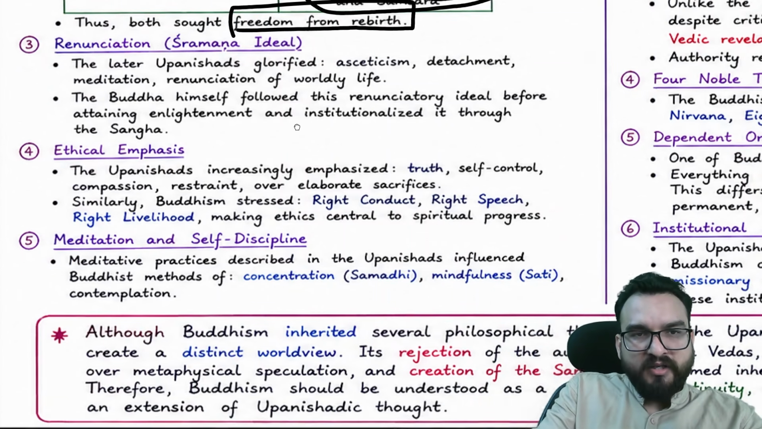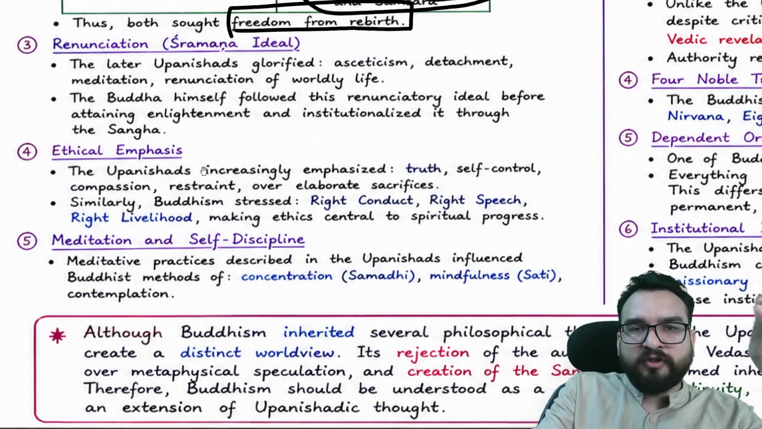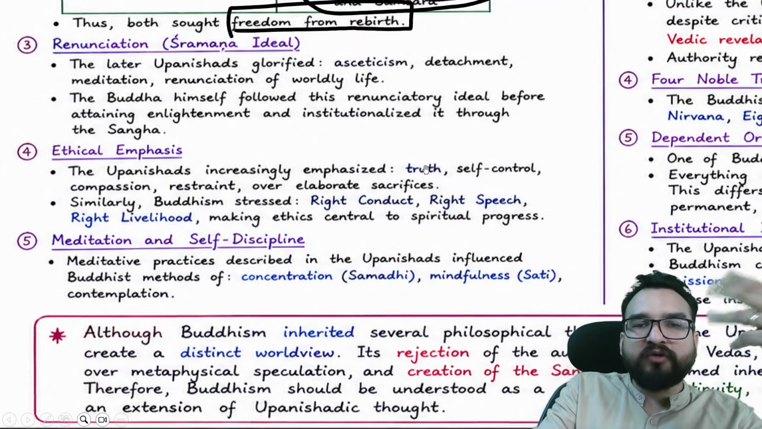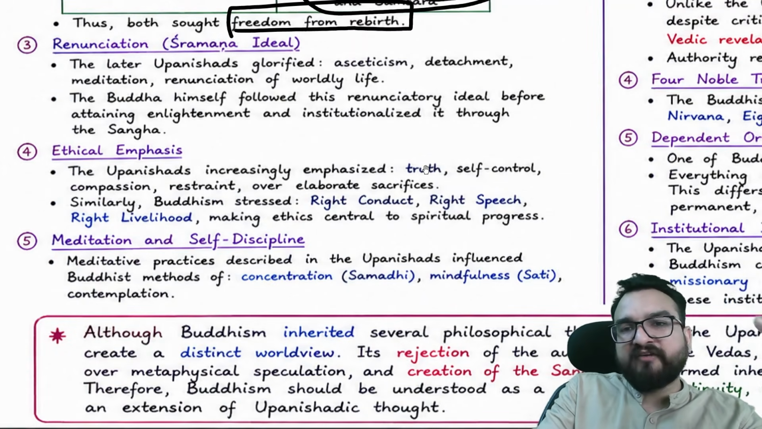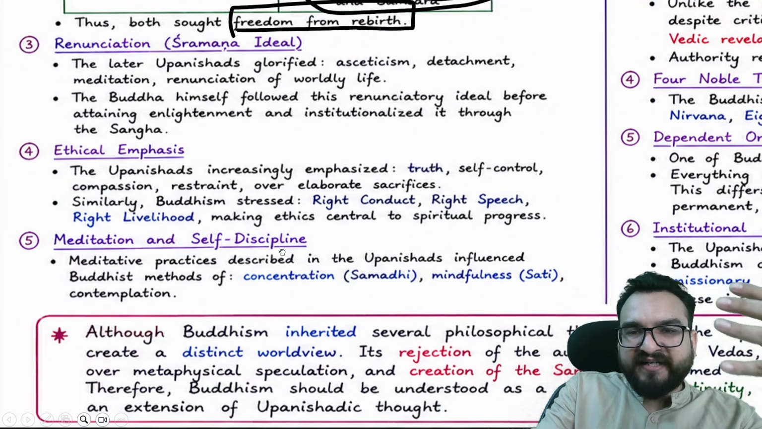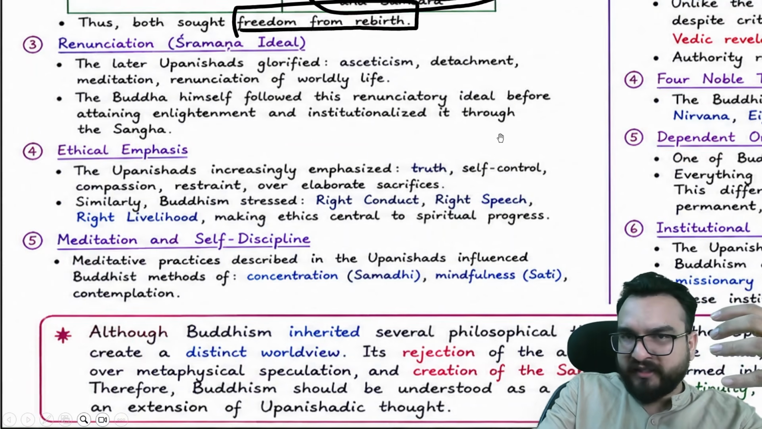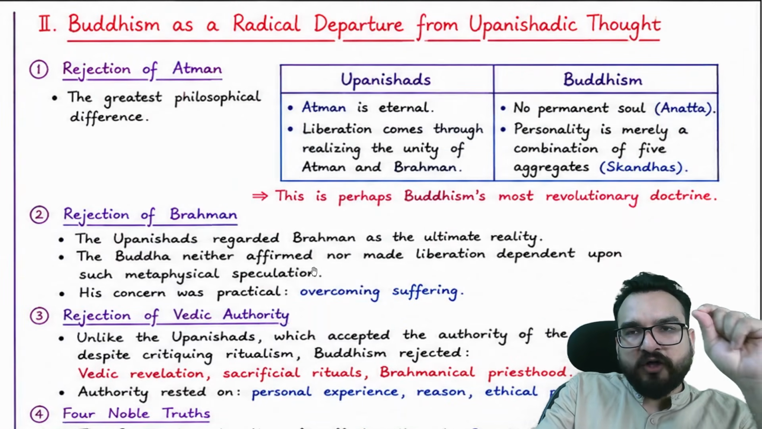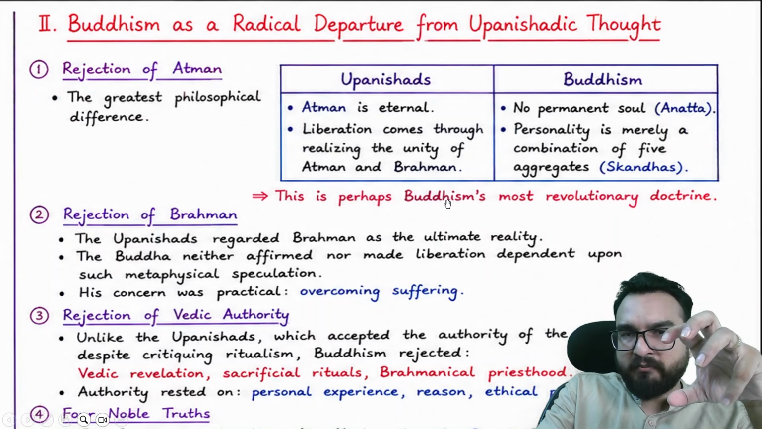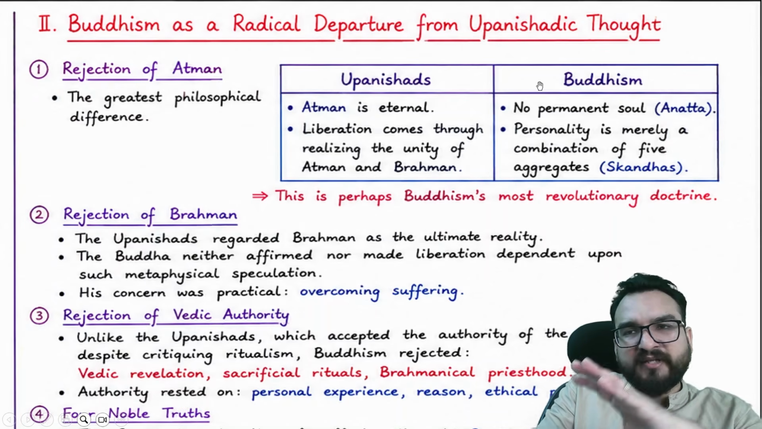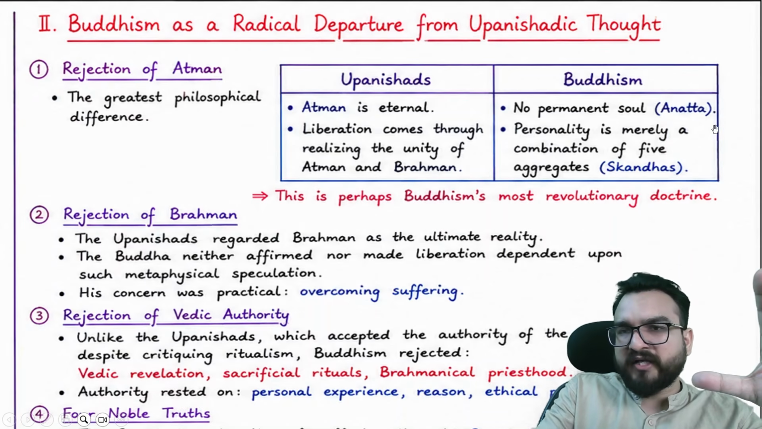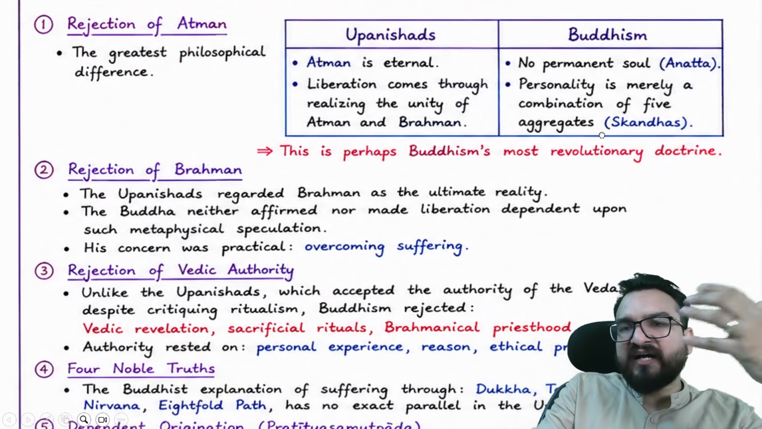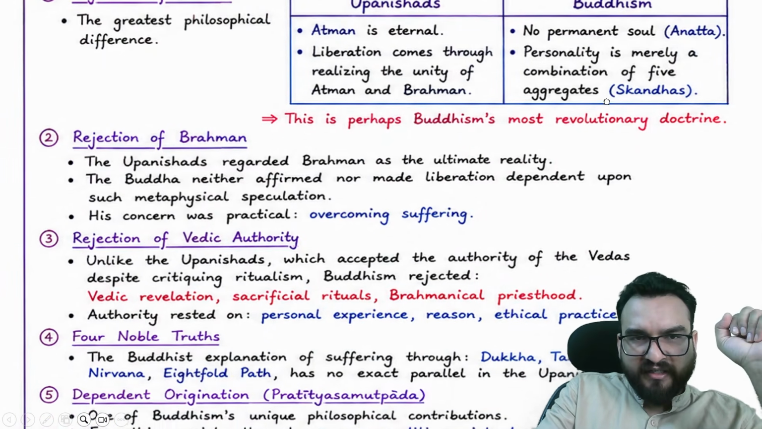Just wait. Then fourth is ethical emphasis. The Upanishads increasingly emphasized truth, self-control, compassion. Similar goes with the Buddhist eightfold path, which you have understood about. Meditation and self-discipline they talked about, guys, right? Now what are the differences? First of all, Atma, that is the soul concept, they will not be believing in. Atma is eternal in the Upanishads, and it is a primary concept, Atma and Brahman, universal soul, individual soul. But Buddhism believed in no such thing, no permanent soul, anatta. Anicca, everything is in transitory motion, and what we are is the aggregate of five things, right?